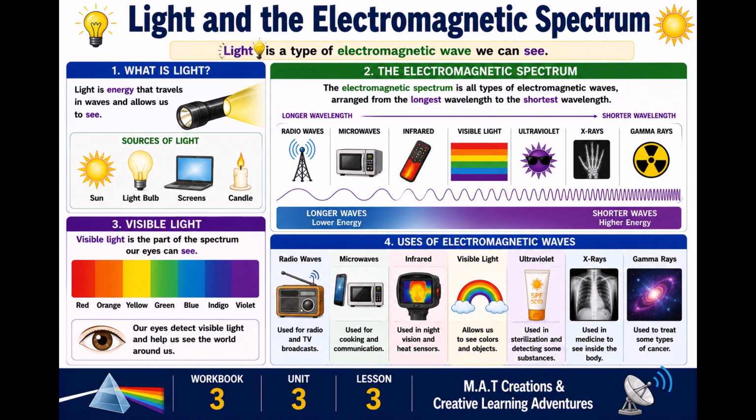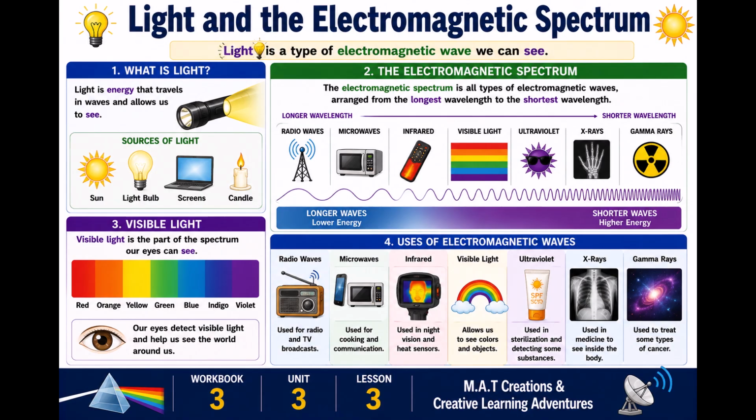Number 2, the electromagnetic spectrum. The electromagnetic spectrum is all types of electromagnetic waves, arranged from the longest wavelength to the shortest wavelength. Radio waves, microwaves, infrared, visible light, ultraviolet, X-rays, gamma rays. In that order, we went from longer wavelengths to shorter wavelengths.